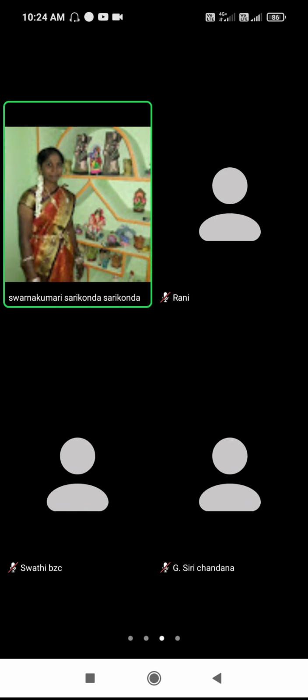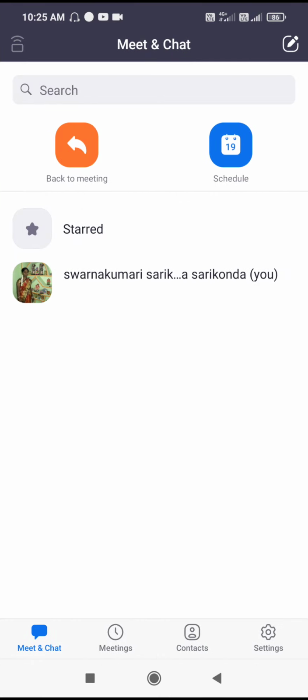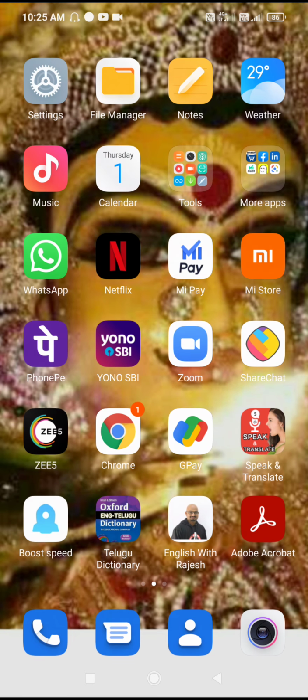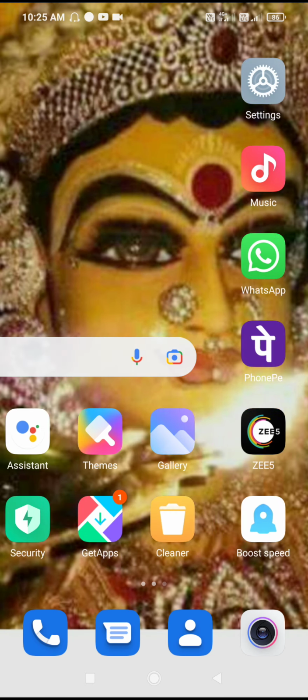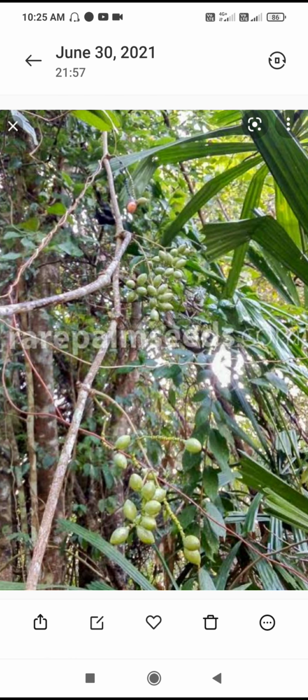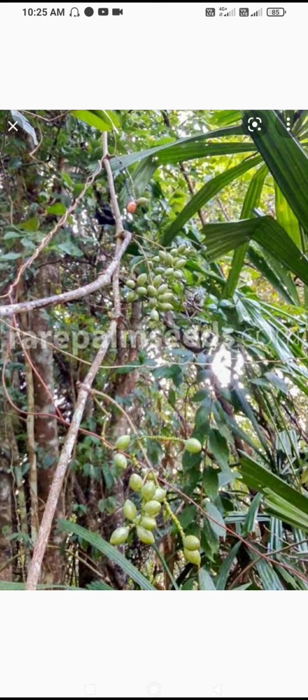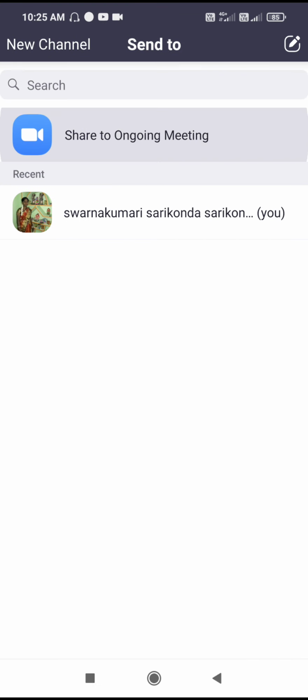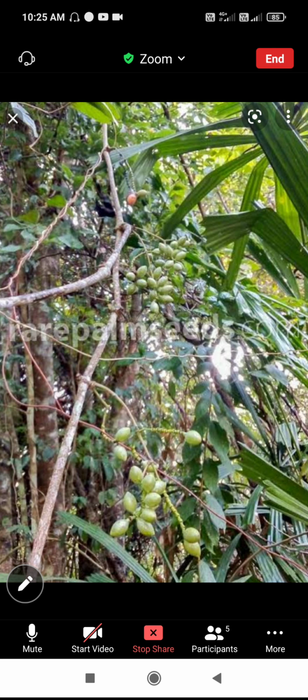Division is Gymnosperms, class is Gnetopsida, order is Gnetales, family is Gnetaceae and genus is Gnetum. Today, do you know Gnetum plants? Now I will show the Gnetum plants.